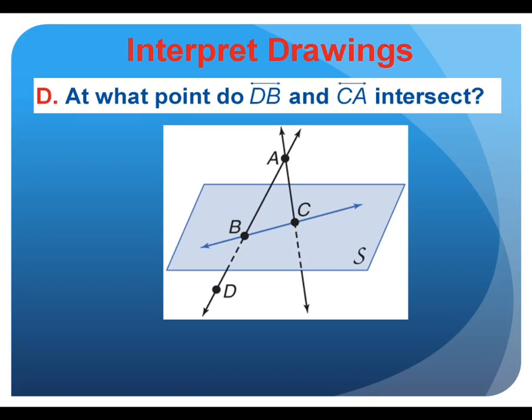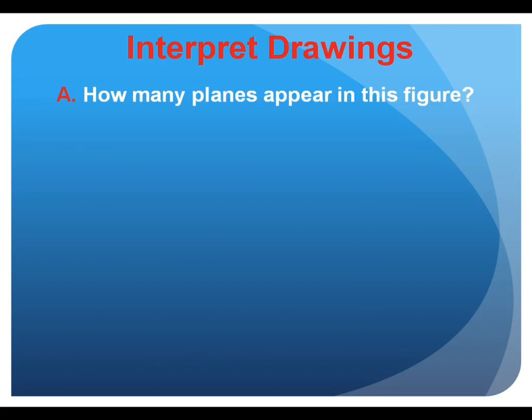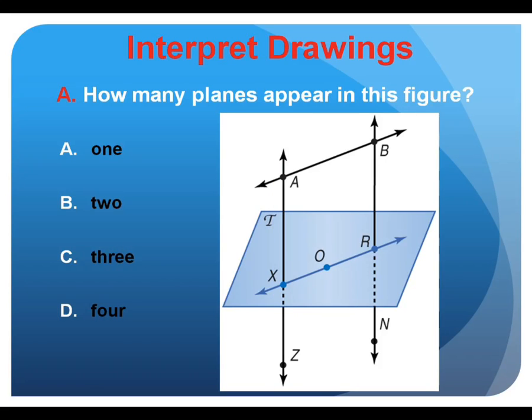Pretty simple one here. At what point do line DB and CA intersect? Those 2 lines intersect at point A, right? They intersect at point A. How many planes are there in this figure? There are 2. There is plane T, the one in blue, and then the plane formed by these intersecting lines.